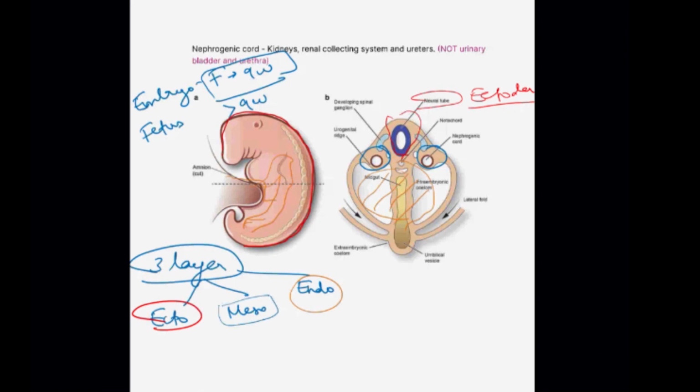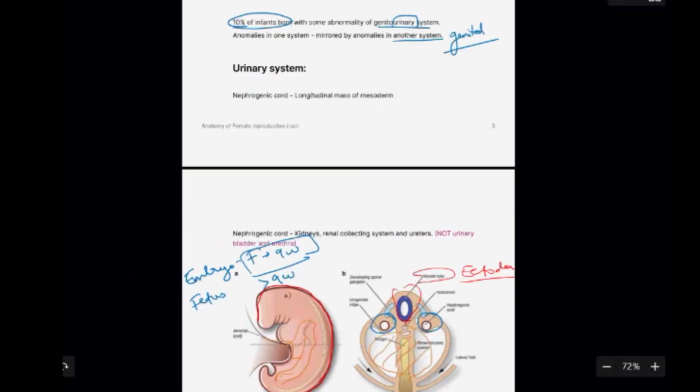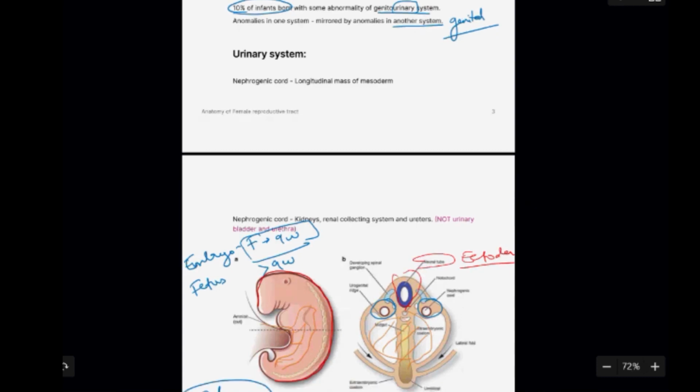So the kidneys are going to be developed from the nephrogenic cord, which is actually a longitudinal mass of the mesoderm. Okay, so here this is the nephrogenic cord. So this nephrogenic cord is going to give rise to the kidney. You understand that this is going to be the mesodermal derivative.